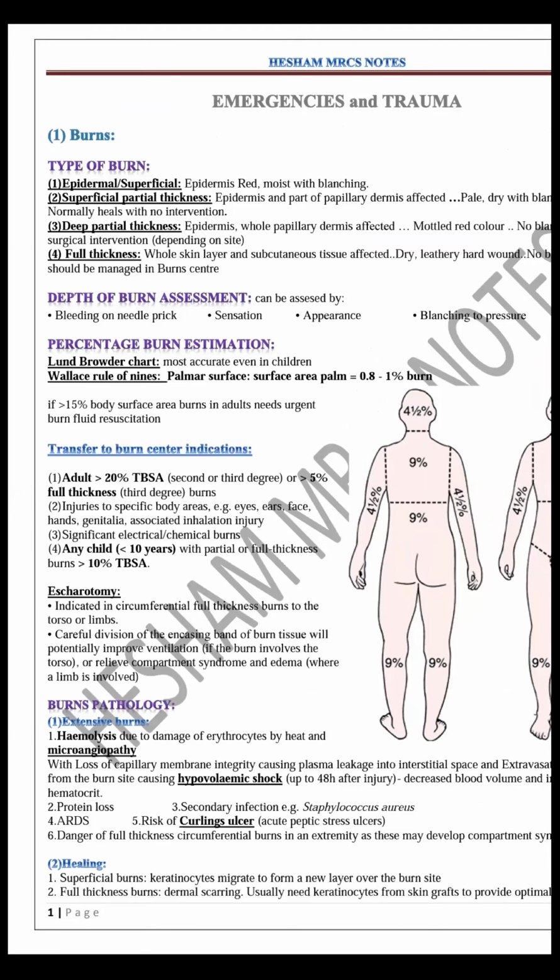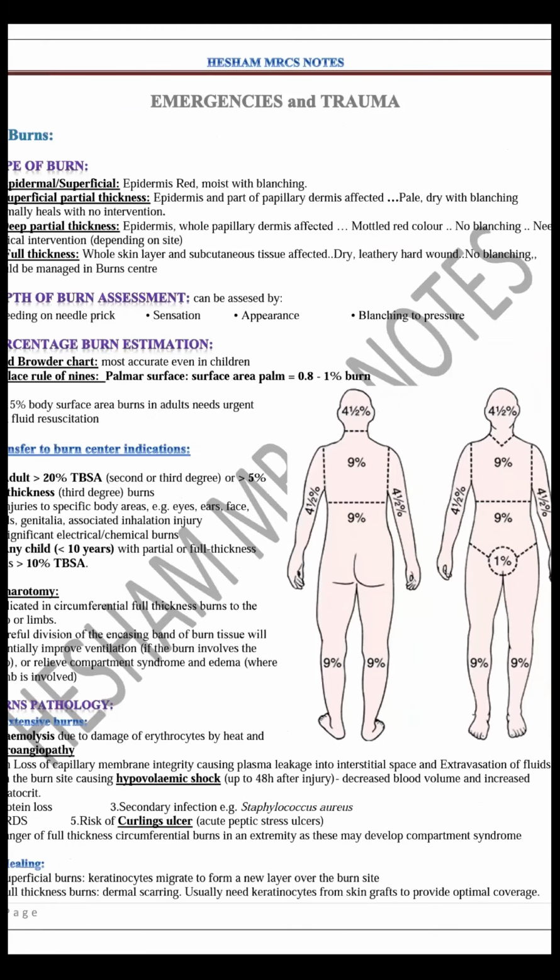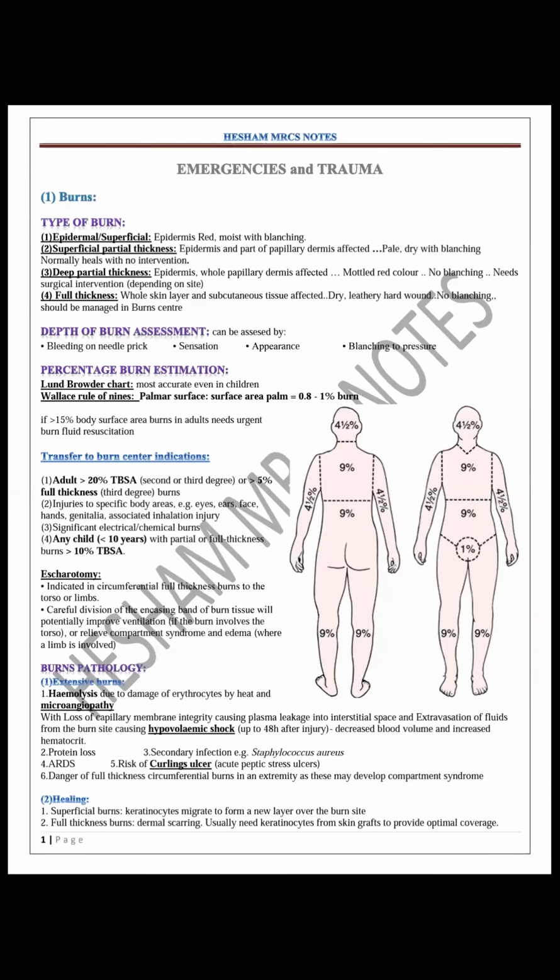And the most important is what's called compartment syndrome. Compartment syndrome can occur in full thickness circumferential burn. And the most important feature of compartment syndrome is pain out of proportion to the injury, pain out of proportion to injury when doing passive movement. Also, paresthesia, tingling, numbness over the limb, and the late stage is pulseless limb, absent peripheral pulsation.